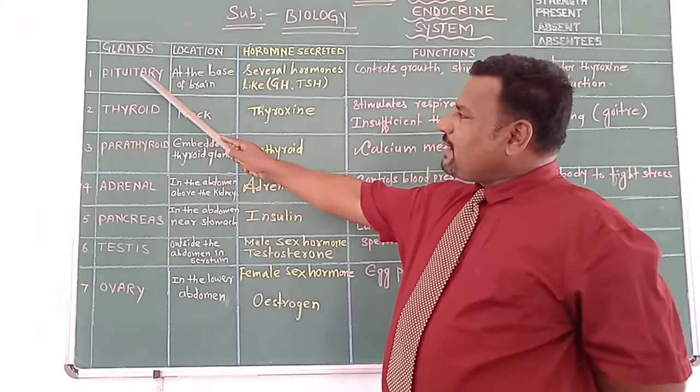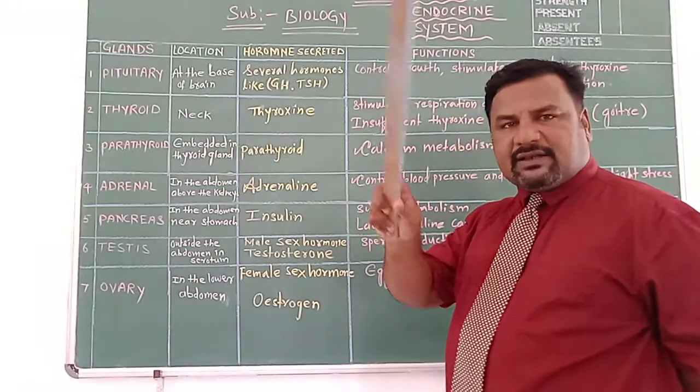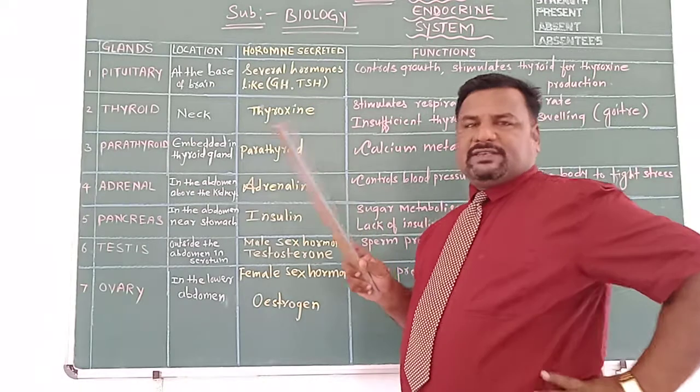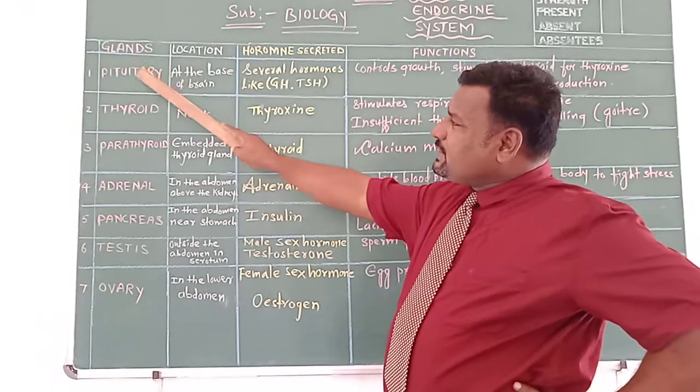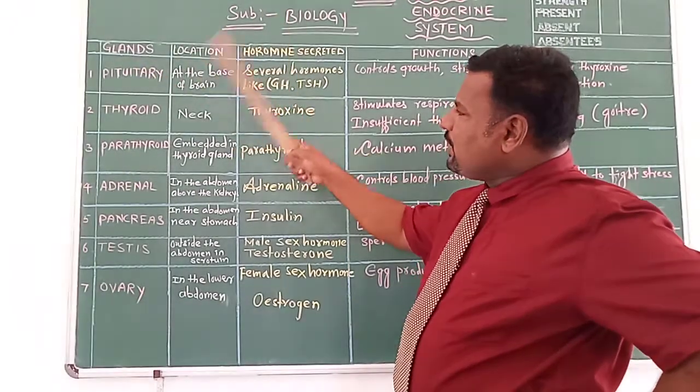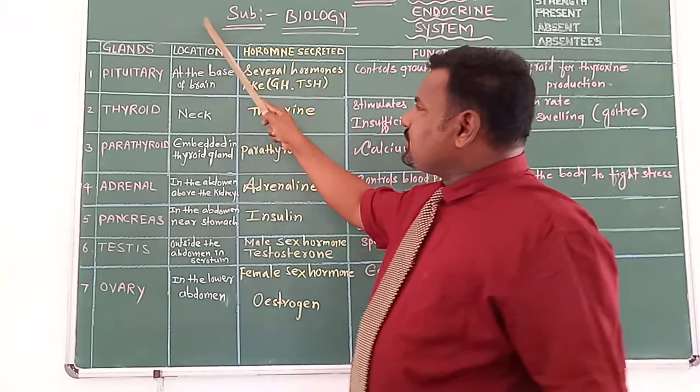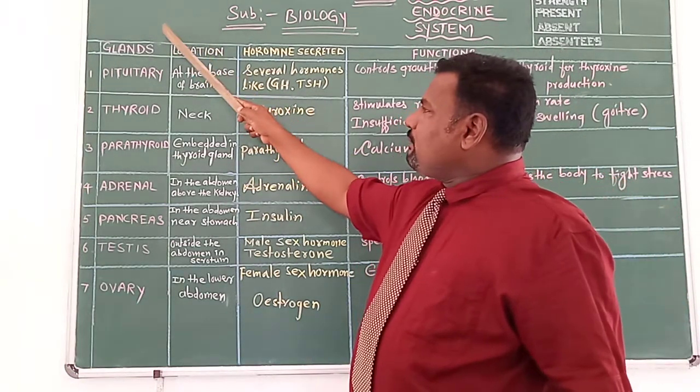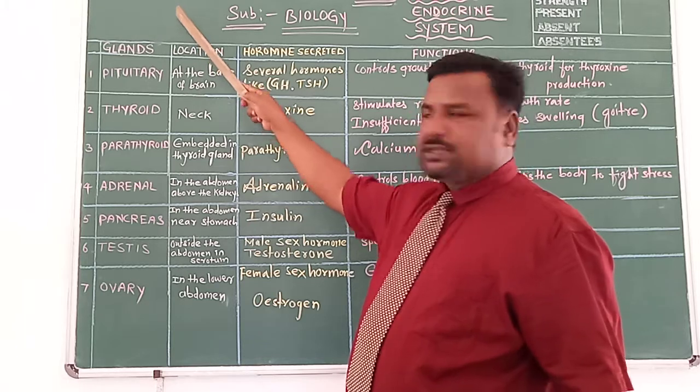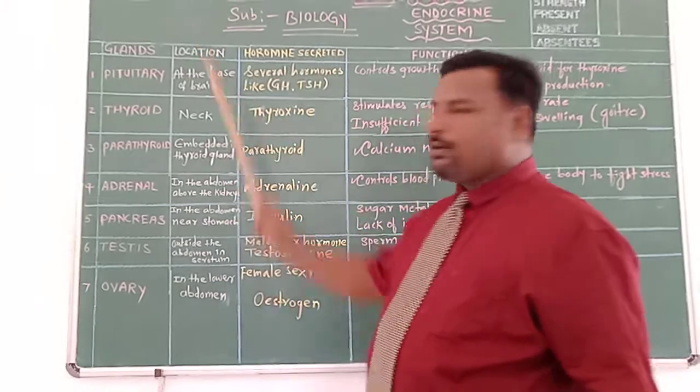This pituitary gland, master gland, is located at the base of the brain. Very small. And generally this pituitary gland will have 3 lobes. How many lobes? 3 lobes. So this is the pituitary gland: anterior lobe, middle lobe, and down below posterior lobe. 3 lobes it will have.